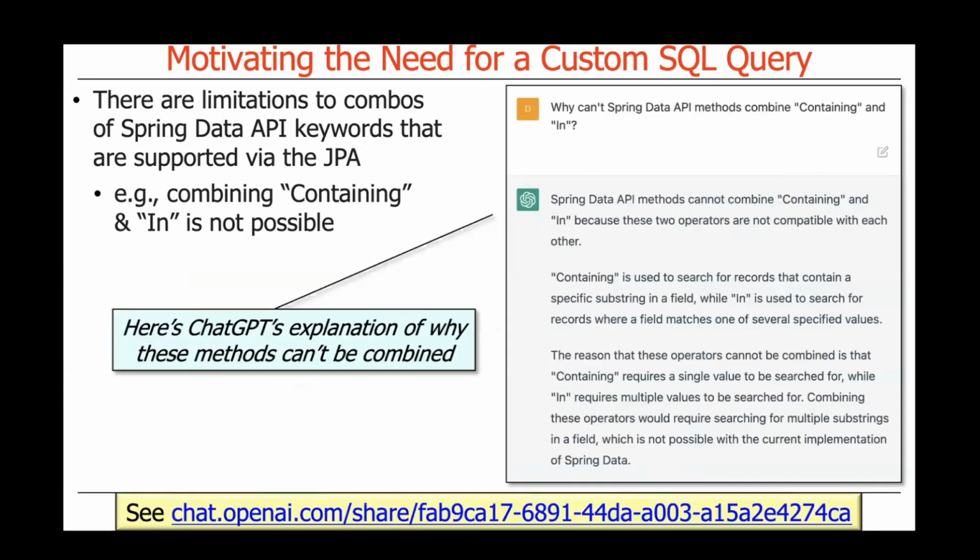Now, it took me a long time to figure out why you couldn't do that. In fact, what I ended up doing was asking ChatGPT why it didn't support that, and it gave me back a pretty good answer. The answer I have here is what it gave me a year ago when I asked the question. When I asked it a couple of days ago, it gave me back a better answer, so I put a link to my ChatGPT site, which you can go and take a look at to read the more comprehensive answer.